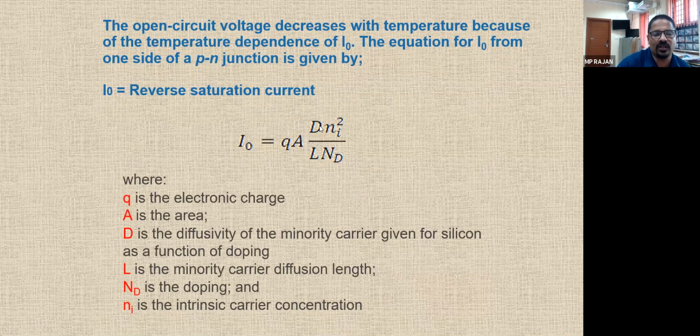Silicon has some diffusivity, germanium has a different one. Ni is the intrinsic carrier concentration, minority carrier concentration, and L is the minority carrier diffusion length. That is, we can say the thickness of the semiconducting material, and Nd is the doping index. So from this you can see I0 depends upon all these factors.